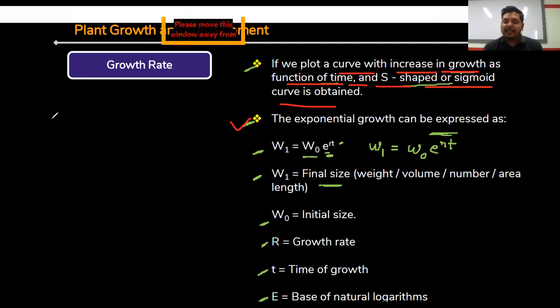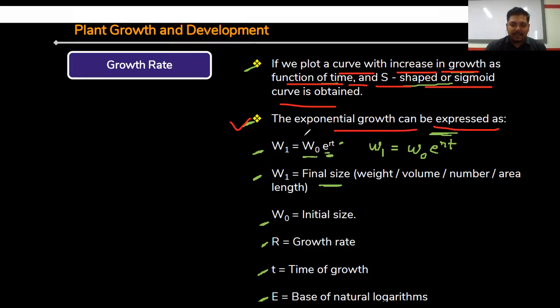So in case of geometric growth, it's a logistic growth. When the food is available, at that time the growth rate is increased at a very high amount, and when the food resources are limited, then this growth rate will be decreased. So in case of geometric growth, the exponential growth is expressed as W1 equals W0 e^rt, right? W1 equals W0 e^rt.